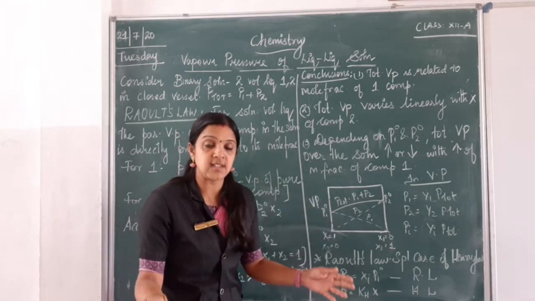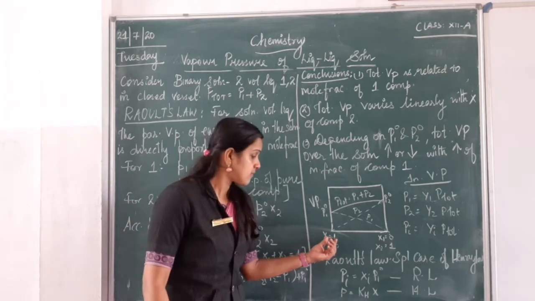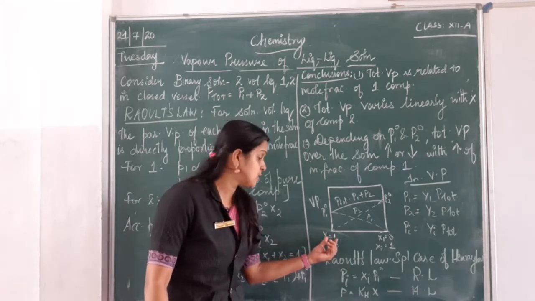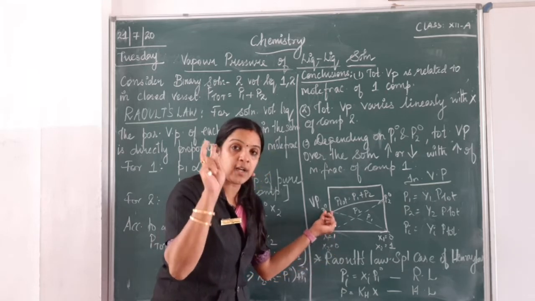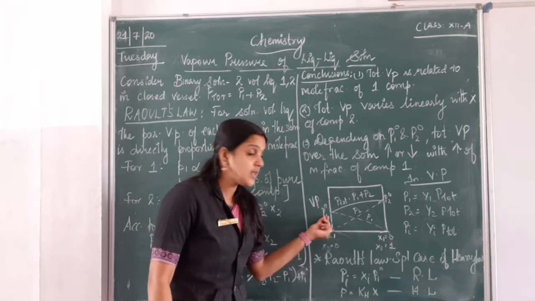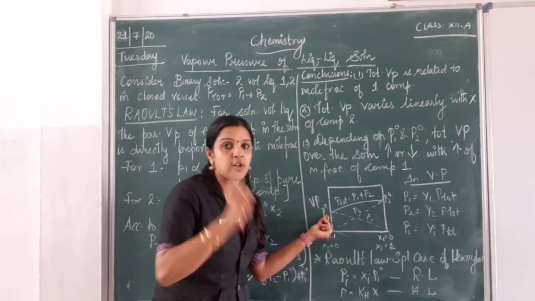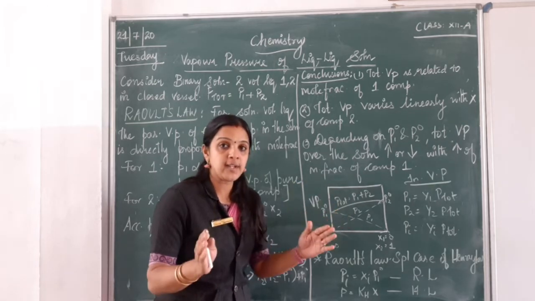It is absent. It is not there. I have only x1, which is 1. So at this point, when x1 is 1, I have only one component out of the two components which are volatile. So this will be the vapor pressure of my pure component, which I write as P1 naught. You are able to get me, children?